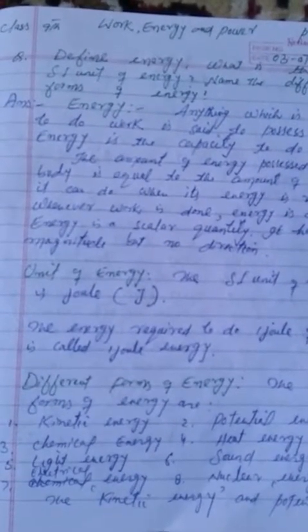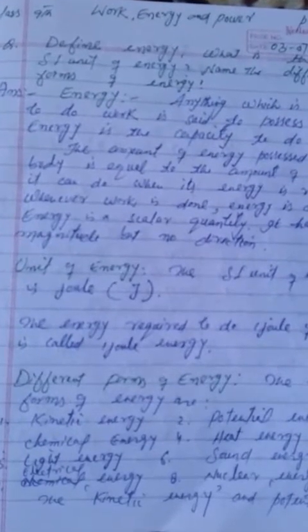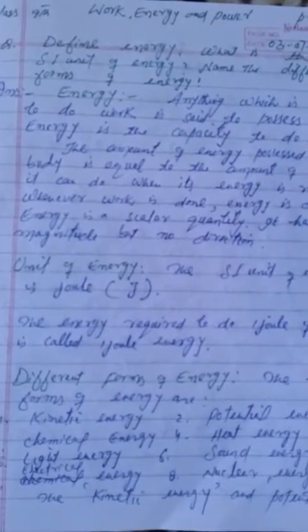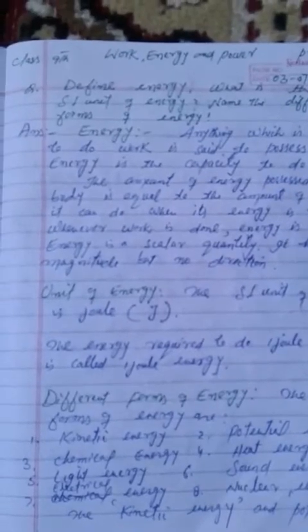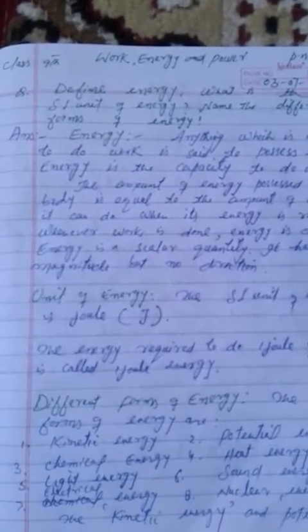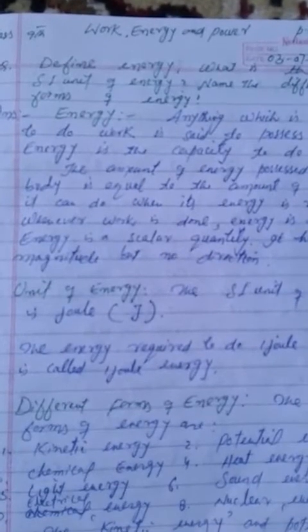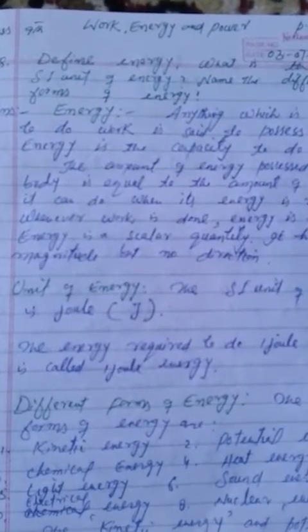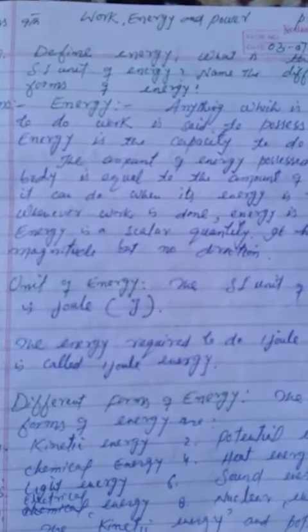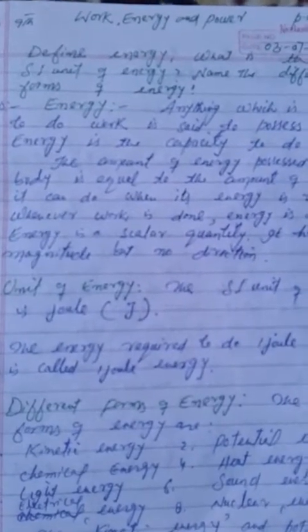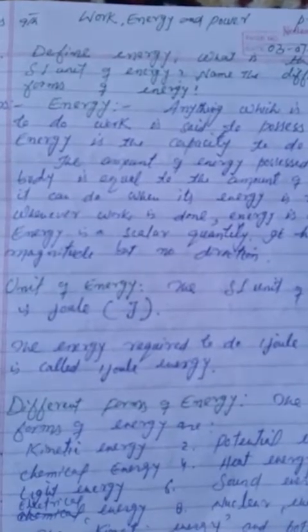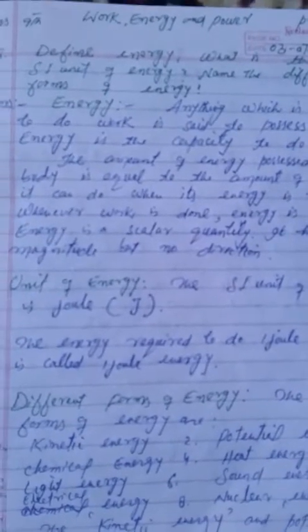Now the unit of energy. The units of work and energy are the same. So the SI unit of energy is joule, which is denoted by the letter J. Energy exists in many forms. The main forms of energy are kinetic energy, potential energy, chemical energy, heat energy, light energy, sound energy, electrical energy, nuclear energy. The kinetic energy and potential energy taken together is known as mechanical energy.